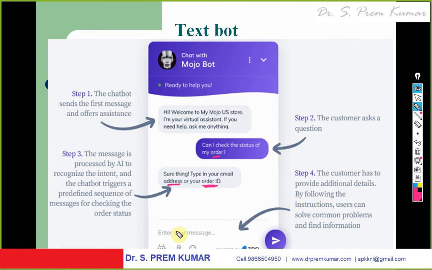Now the customer is going to type the order ID. Let me say his order number is 23042. When you type the order, the chatbot will immediately verify the database and give the status of the order. The order is dispatched, or it is in transit, it is shipped, or you need to wait for 3 more days. It gives a response. This is a text bot. It gives the responses in the form of text.